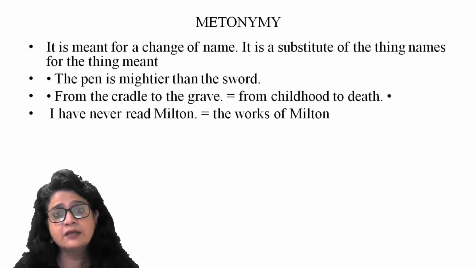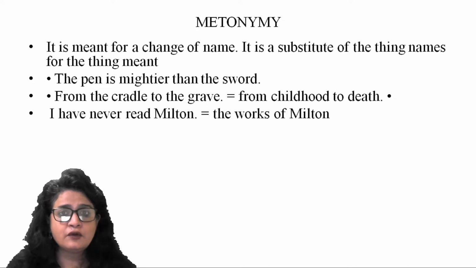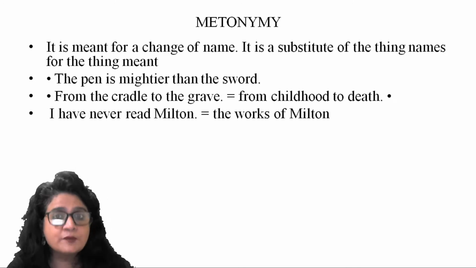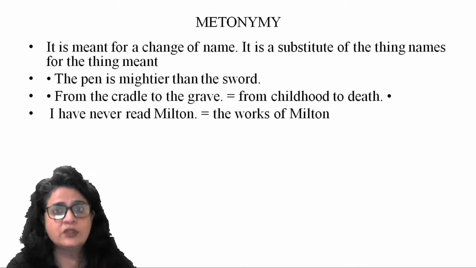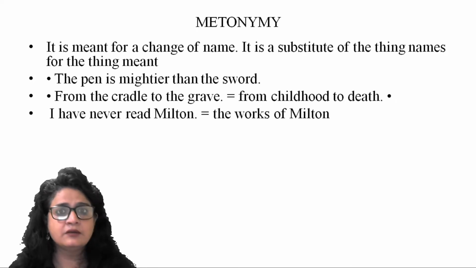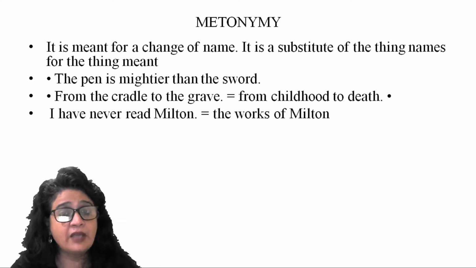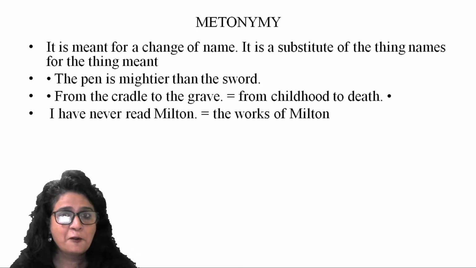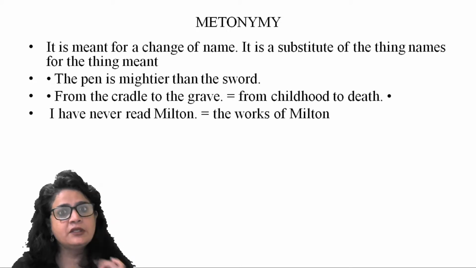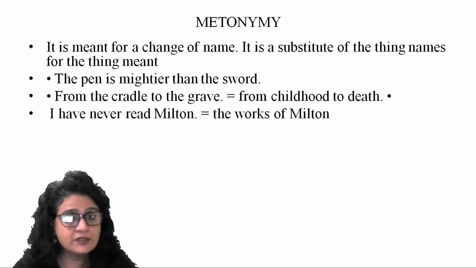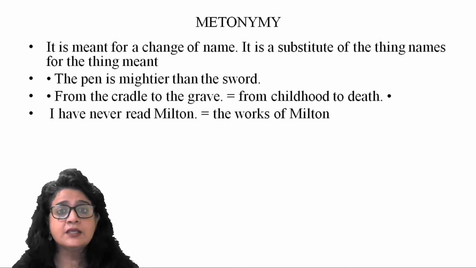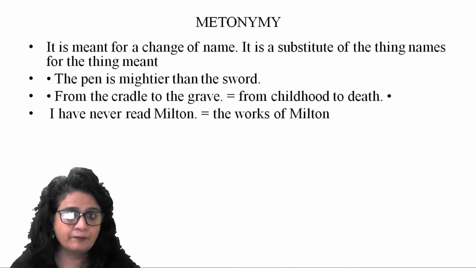But look at the way this sentence is worded. So instead of using the words soldier and writer, the sentence has used the objects which are usually associated with these people, right? A writer is not a writer without a pen. Unless he has something to write with, he cannot express his thoughts, right? Maybe in the time of laptop, in the time of internet, you may say that pen is not associated, but this is something which is still timeless, right? So the pen is mightier than the sword is the perfect example of metonymy, right?